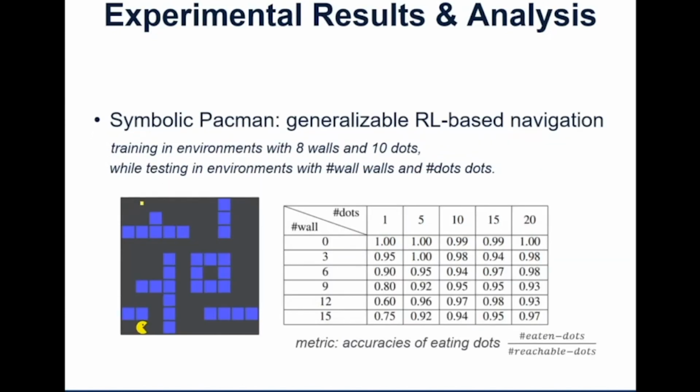This is an example about navigation. Here we share almost the same task as the previous Pacman, but without ghosts. You can see that this Pacman wants to navigate in the mazes to eat many dots, and we generalize the performance to different environments with different numbers of walls and different numbers of dots without any fine-tuning or anything, just zero shot.